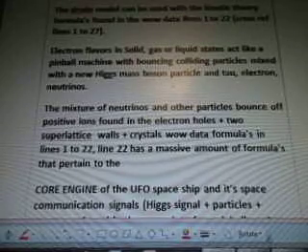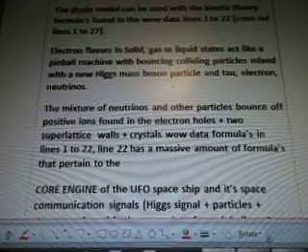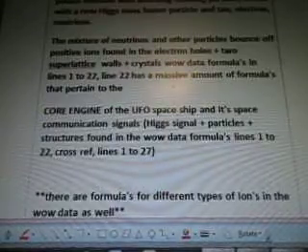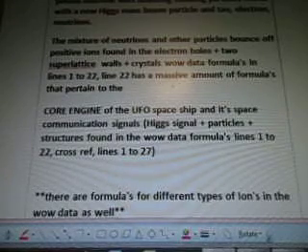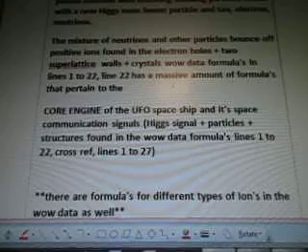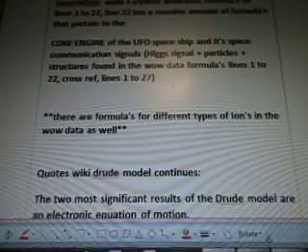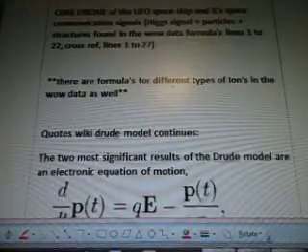Line 22 has a massive amount of formulas that pertain to the core engine of the UFO spaceship and its space communication signals. The Higgs signal and particles structures are found in the Wow data formulas lines 1 to 22, and you're going to cross-reference lines 1 to 27. There are formulas for different types of ions in the Wow data as well.